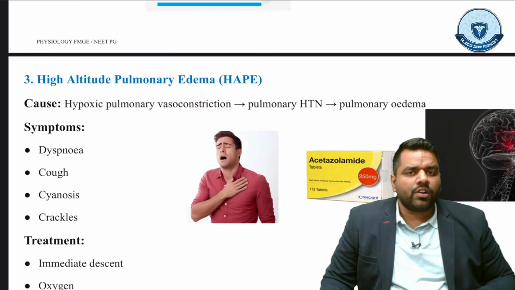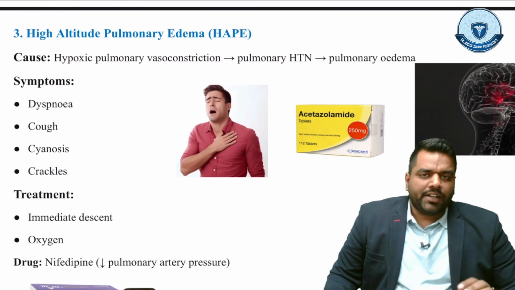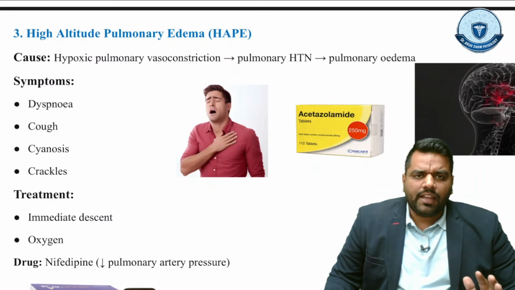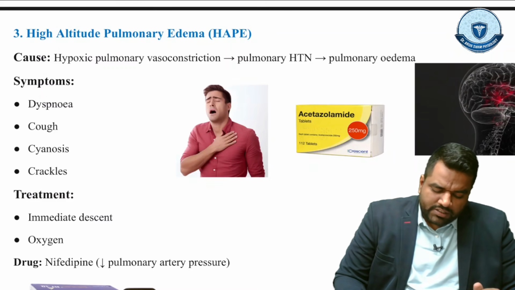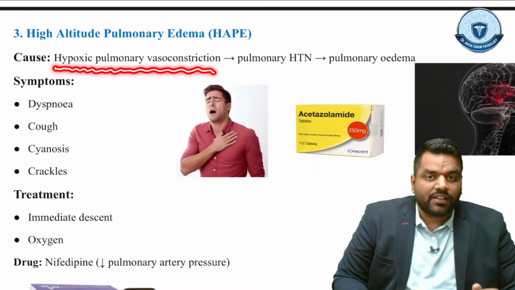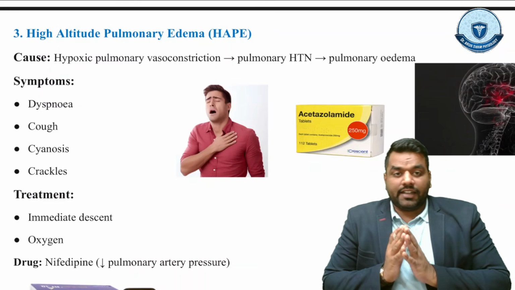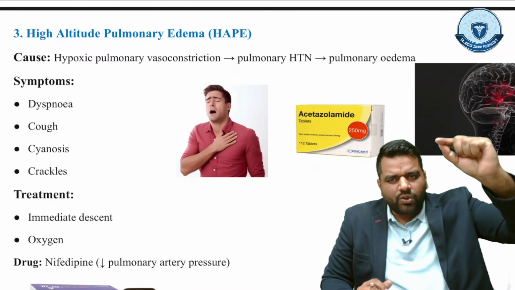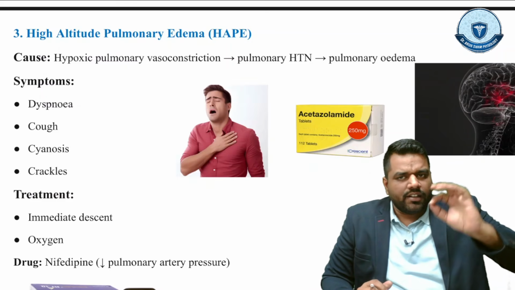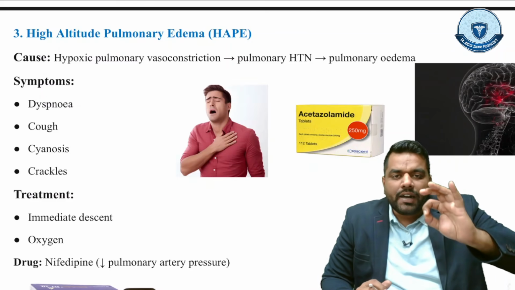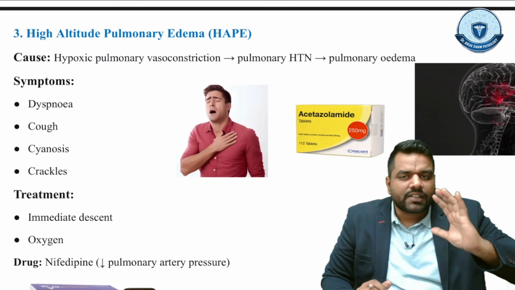Now the third type of mountain sickness is high altitude pulmonary edema, HAPE. Guys, please pay attention. In the HAPE, what is going to happen? That in HAPE, you can see that this causes hypoxic, there you can see the hypoxic pulmonary vasoconstriction. तो इसके अंदर क्या क्या दिखेगा, देखिएगा, please pay attention. Earlier AMS के अंदर अपने को क्या दिख रहा था, headache, nausea, vomiting and all of this condition. In HACE के अंदर अपने को क्या दिख रहा था, cerebral edema में ataxia and mental confusion, altered sensorium, all of this condition can be seen.